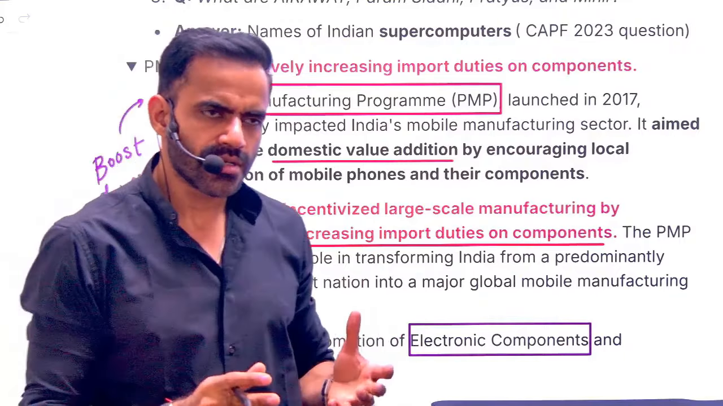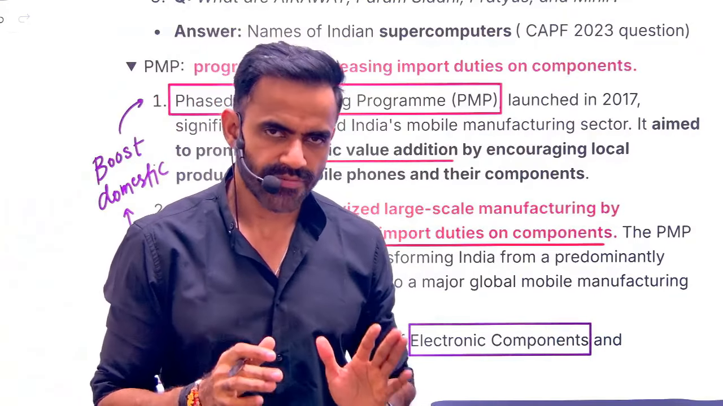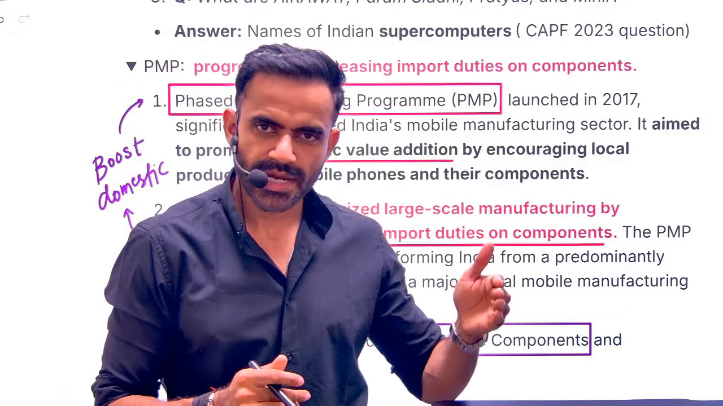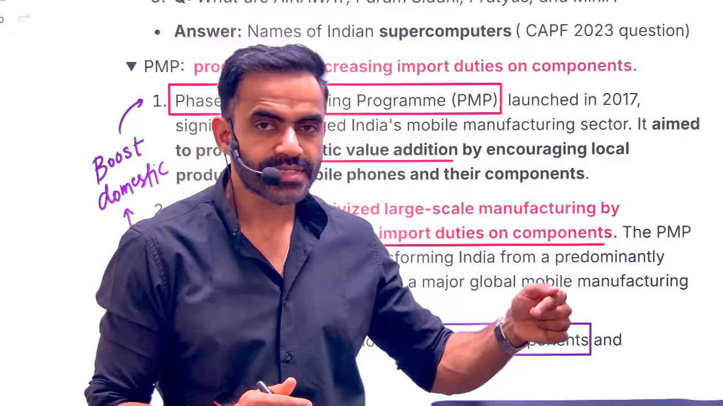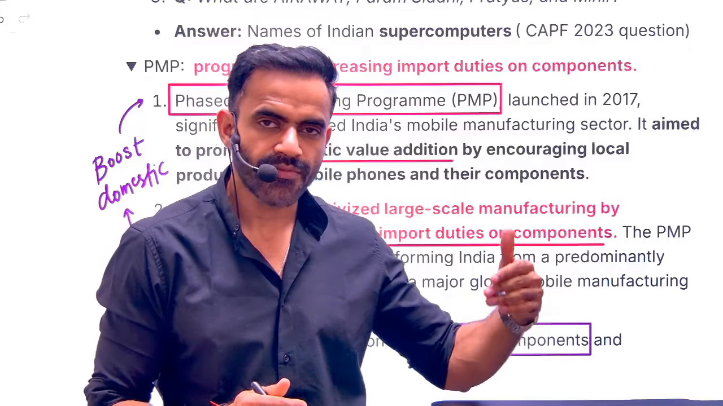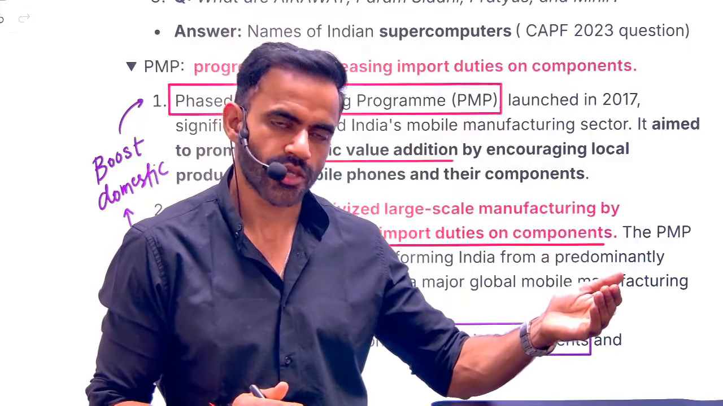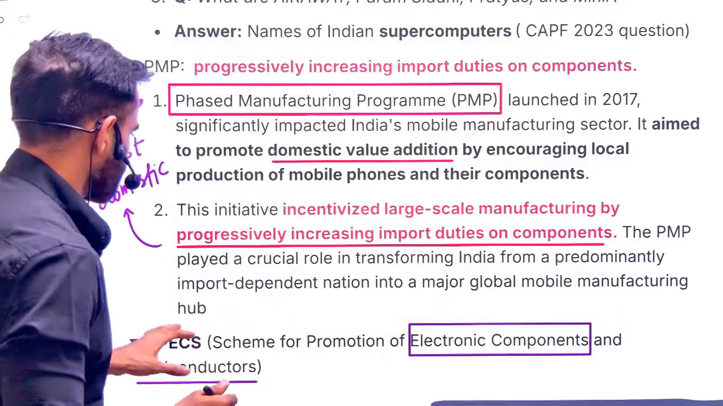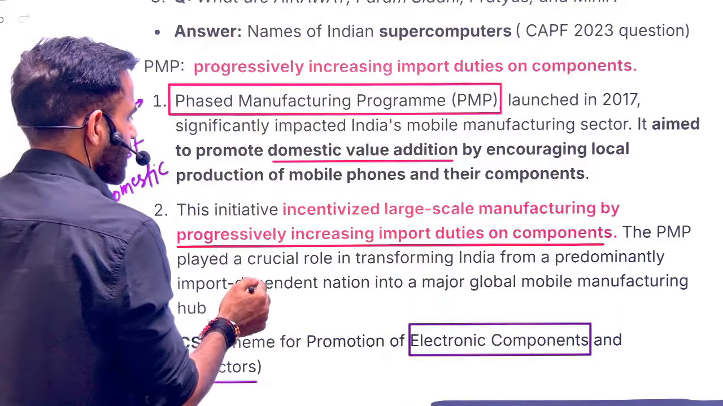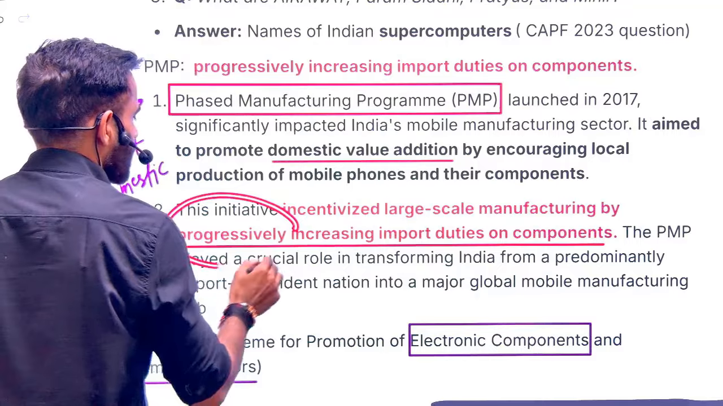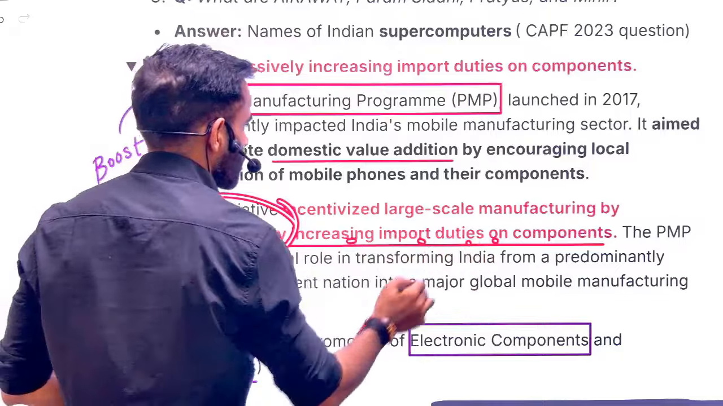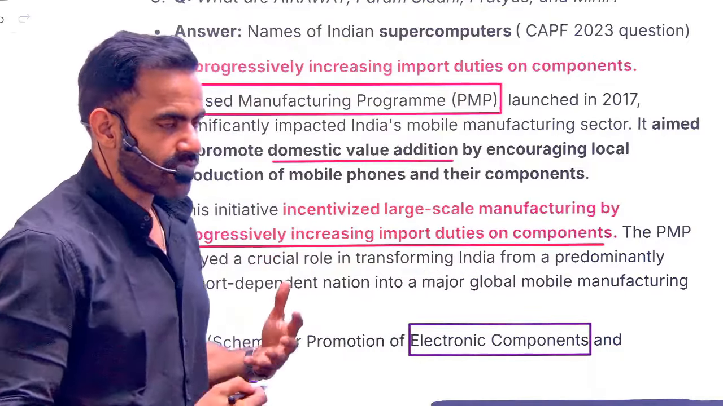Suddenly you cannot start manufacturing each and everything. First we need to create a right kind of business environment for that, then we will move gradually. So we will start manufacturing components, and then we will start manufacturing the entire equipment. That is the objective of this thing. So what we are doing, we are incentivizing the large scale manufacturing by progressively increasing the import duty on the component. So let me give you the same example.